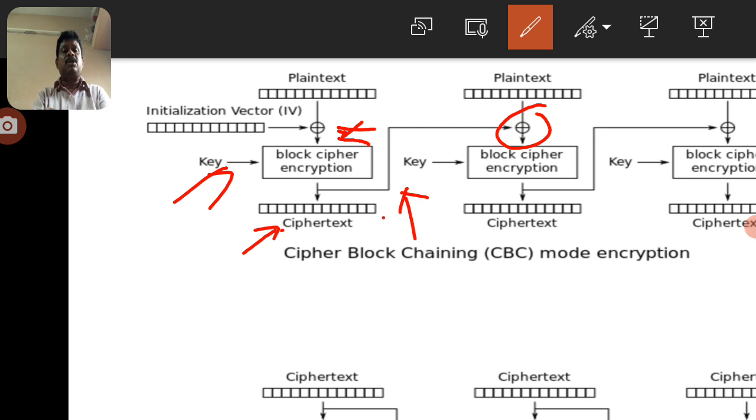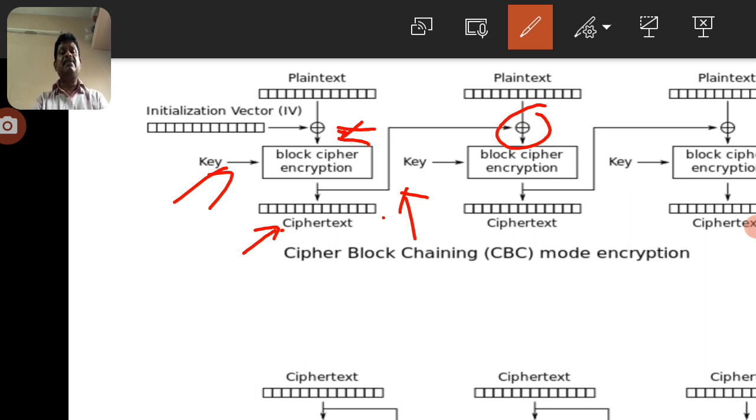That means each block depends on the previous one, but the initial block takes part in the encryption process with the help of the IV, the initial vector. This is one of the methods to provide more security, because the bits can be transmitted. The plain text is exclusive-ORed with the initial vector in some order, and if any opponent identifies that message during transmission, he cannot identify the original message, because it is very difficult to identify.